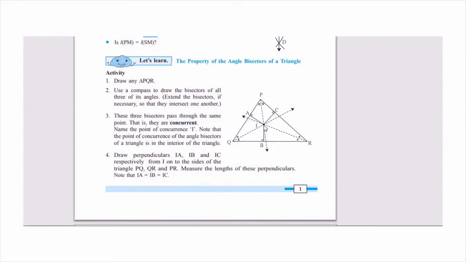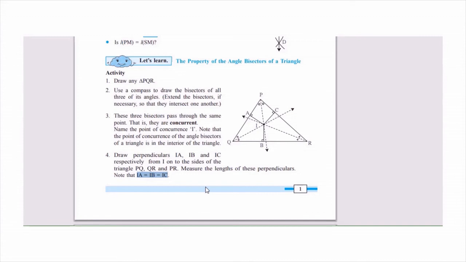Secondly, if you draw a perpendicular from that point to each side of the triangle, here it is from I to A, I to C, and I to B, then these perpendiculars will be of equal length. This activity you have to do yourself in the book. I will be showing it once now here, but it won't help you much because you have to do it.